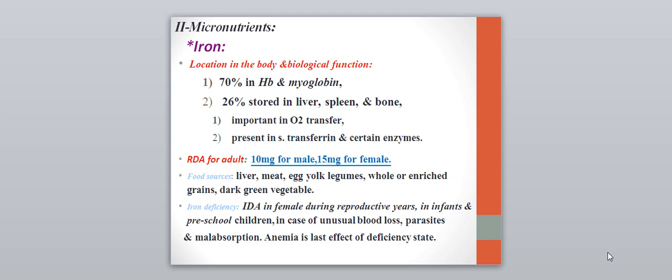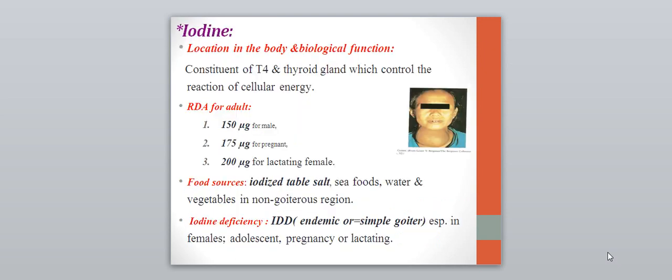And we have to know, is there any iron deficiency? Yes, it occurs in females, mainly during reproductive years, and it occurs in infants, in preschool children, and in cases of unusual blood loss, malabsorption, and parasite infection. Anemia is the last effect of the deficiency state.